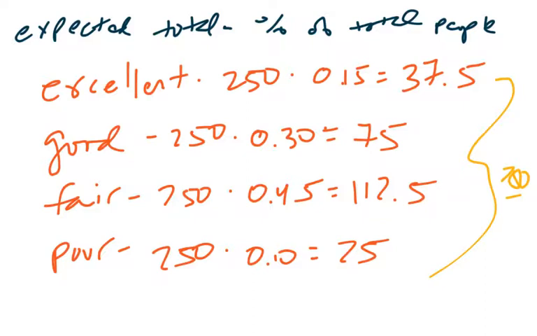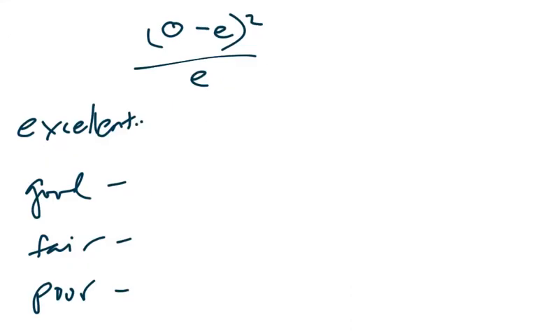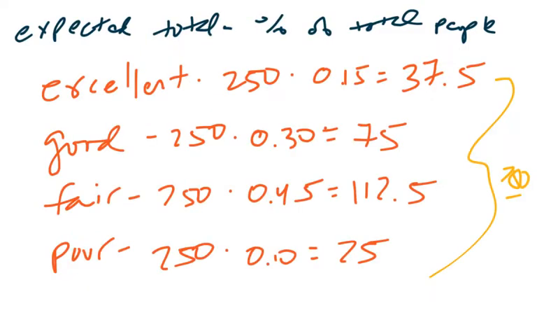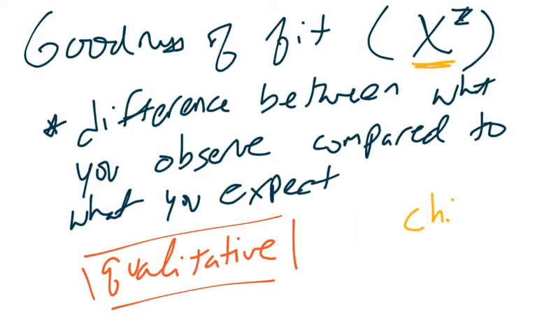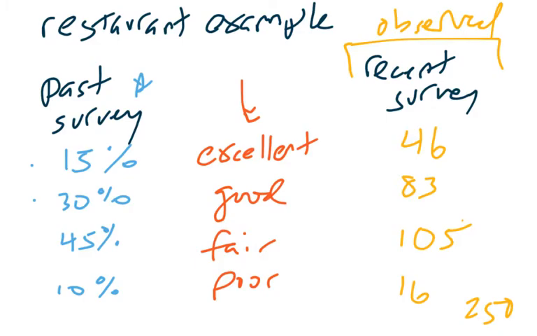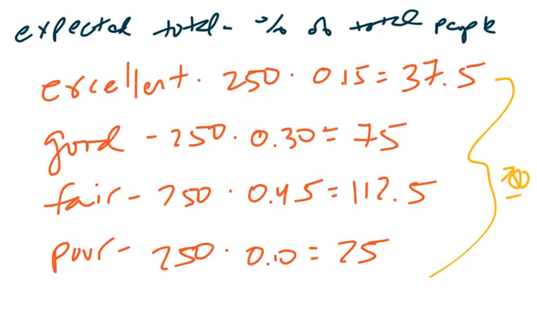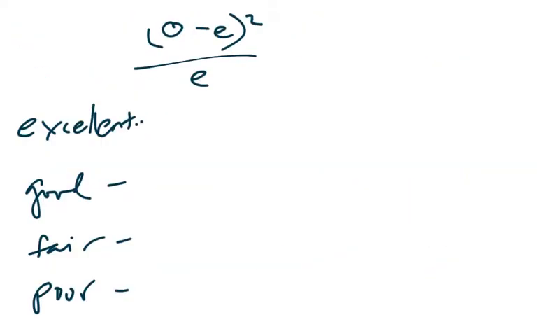So to find the actual statistic, all we need to do now is a little bit of calculation, where we take the observed value, the ones that we got from the survey, minus these values that we expect to happen, and see how far away they are from each other. For the excellent case, the survey originally claimed that 46 people thought the food was excellent, but we expect 37.5 people.